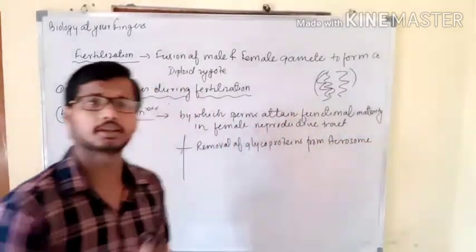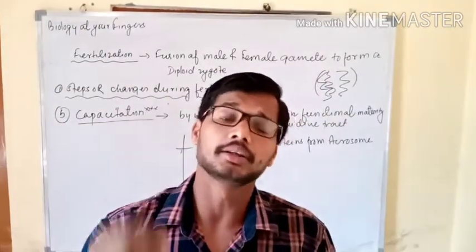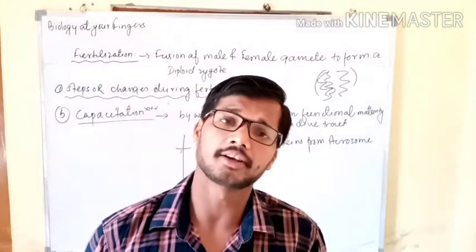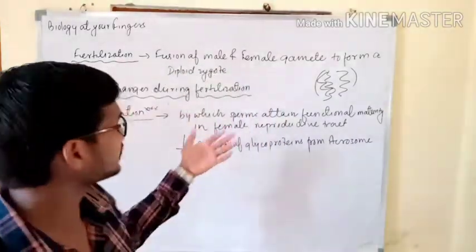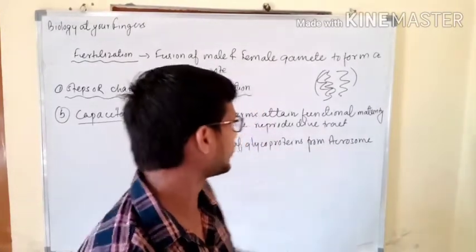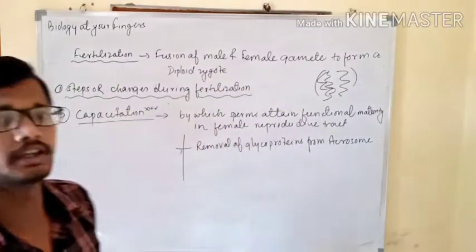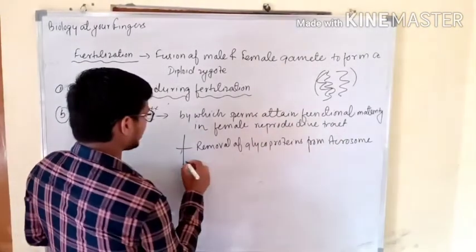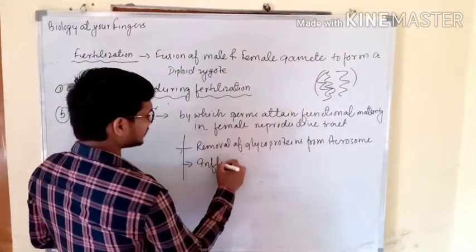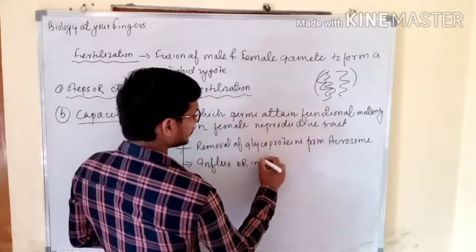We have discussed in the structure of the sperm that the sperm has an acrosomal tip. In that acrosomal tip there are certain glycoproteins in the membrane. These glycoproteins are removed, and by that removal, sperms are able to attain functional maturity.